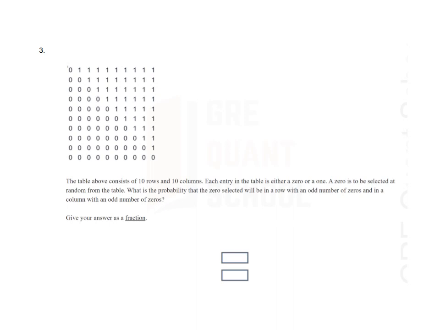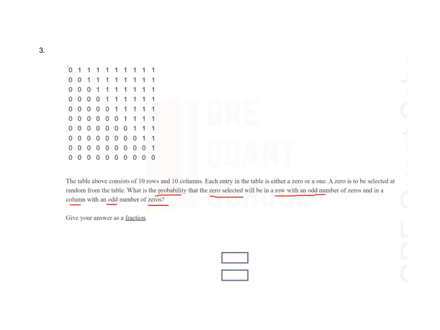In the third question, we are given zeros and ones in various rows and columns. So the table above consists of 10 rows and 10 columns. Each entry in the table is either a 0 or a 1. A 0 is to be selected at random from the table. What is the probability that the 0 selected will be in a row with an odd number of zeros and in a column with an odd number of zeros? Give your answer as a fraction.